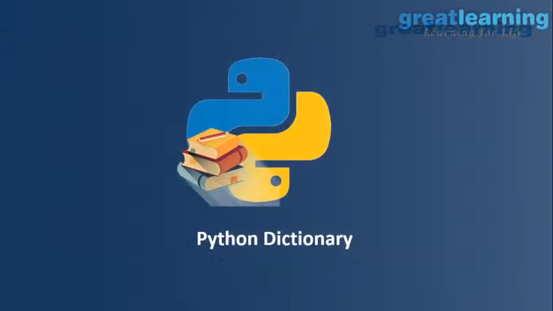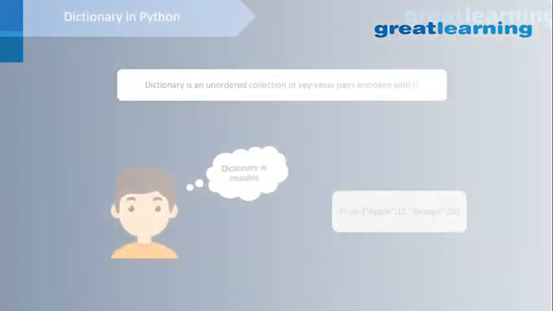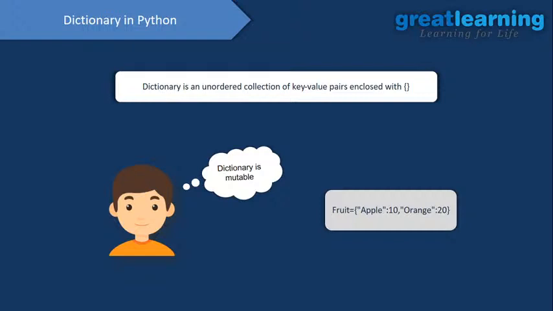Okay, so now we will see what is a Python dictionary. Dictionary is an unordered collection of key value pairs enclosed within curly brackets. But there is a difference between set and dictionary. Dictionary has a key and value pair, right? So you need to have an idea that when your data needs a key value pair, that time you need to use a dictionary.